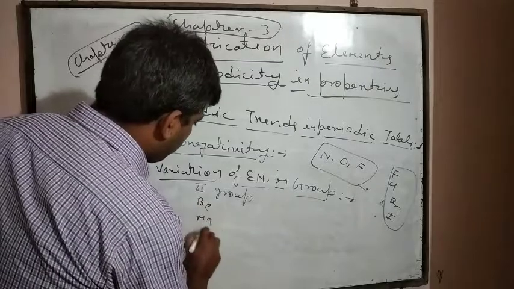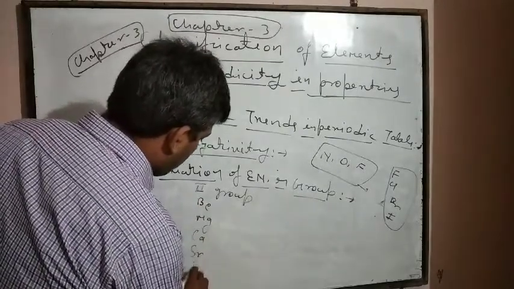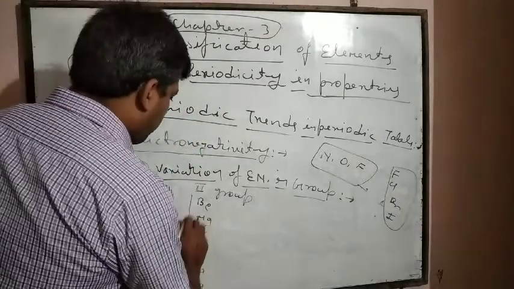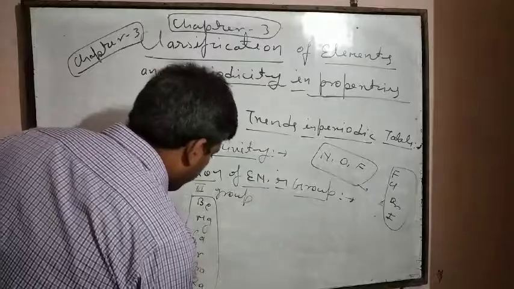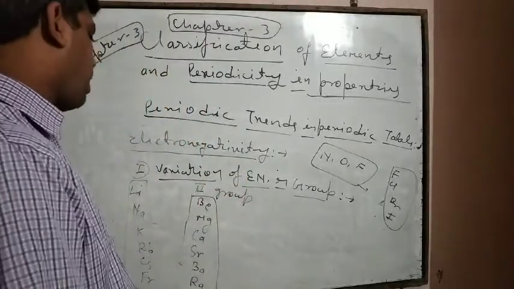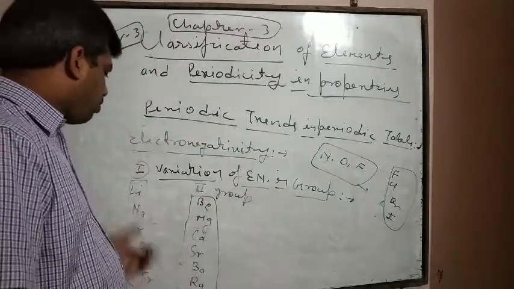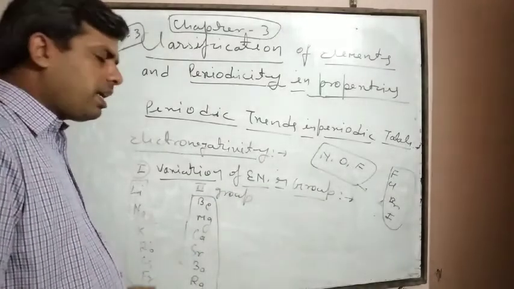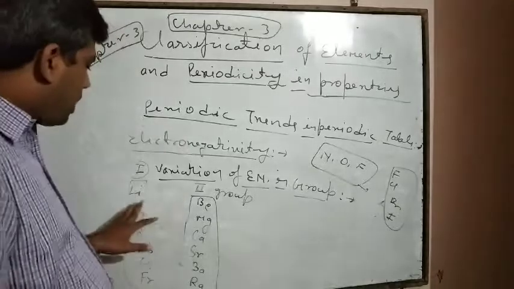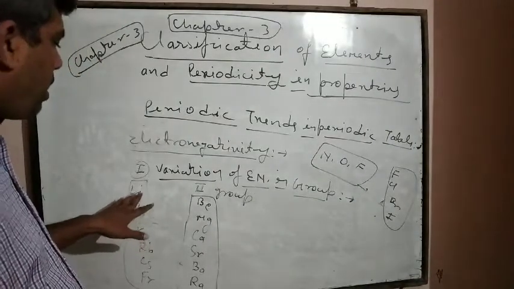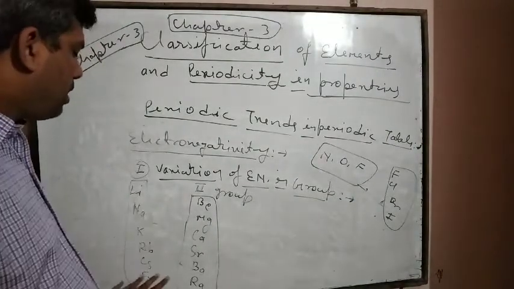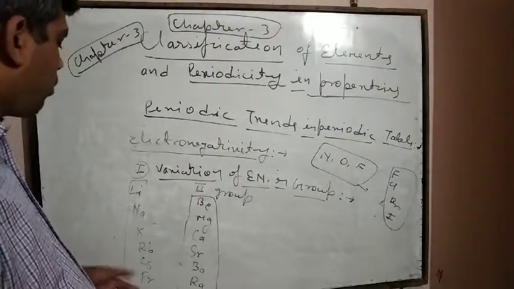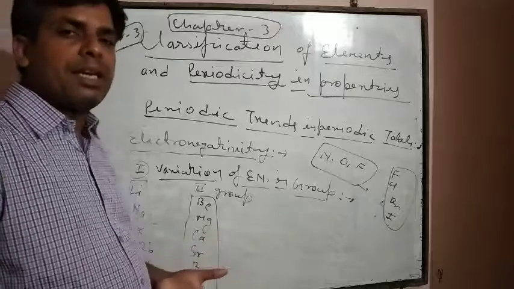Moving from top to bottom, it is easy to remove an electron due to increase in atomic radii. Hence, electronegativity decreases. Lithium in the first group has a high value of electronegativity, and francium has the least value due to bigger atomic radii.